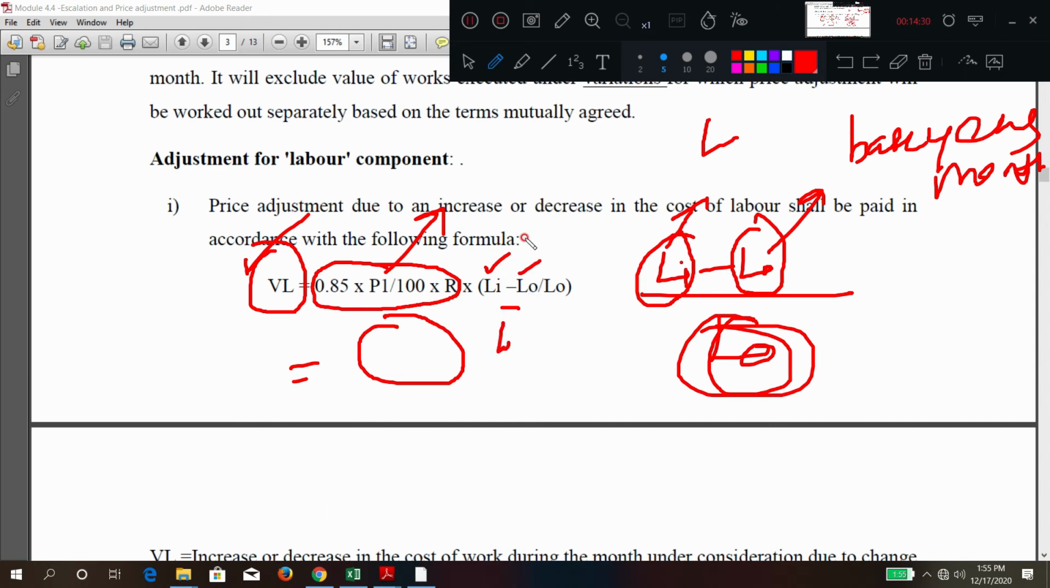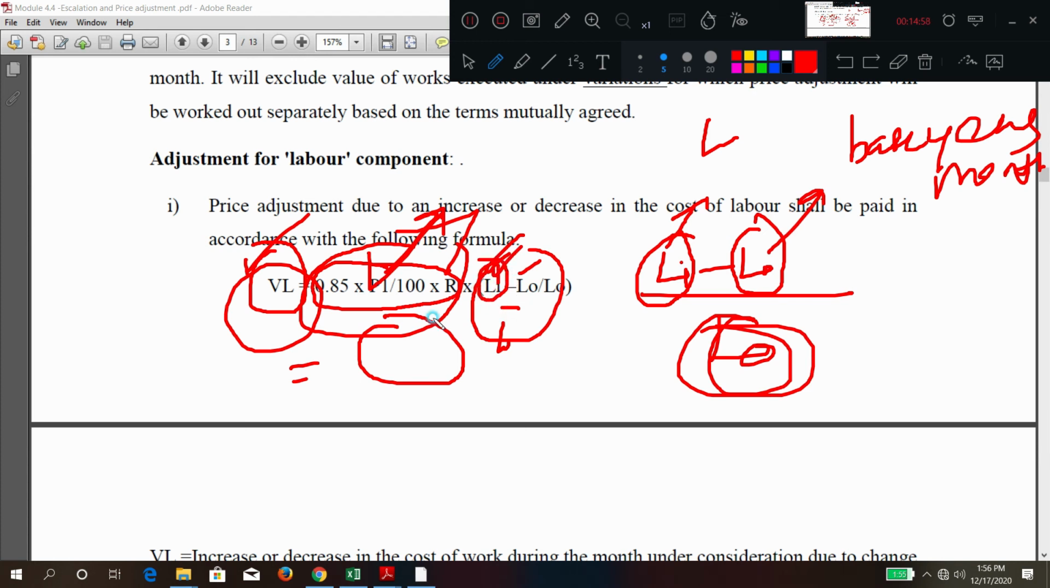So this will give a factor which has to be multiplied by the labor work done. That will give the additional labor amount. This is generally how it is done. So the work done using labor, or the amount of labor work done, into a factor. How is that factor denoted? Li minus L naught divided by L naught. This is the labor component, sorry, labor indices.